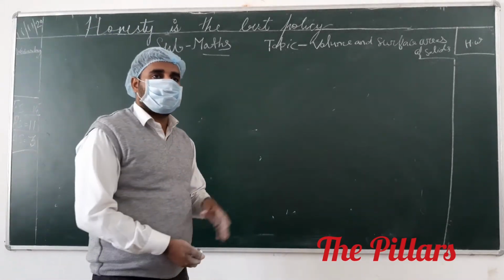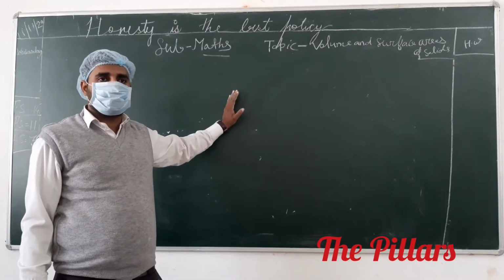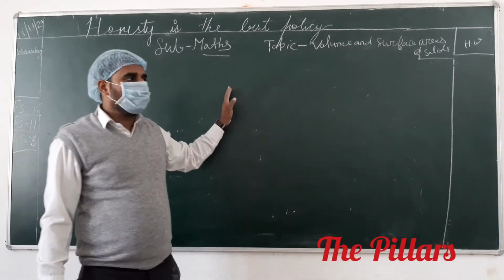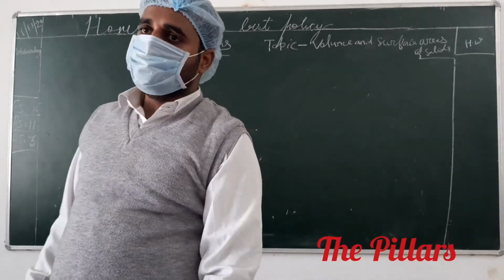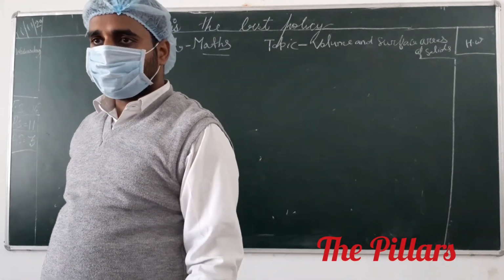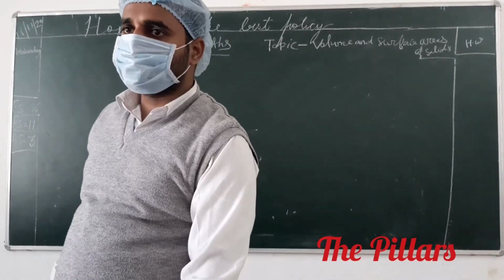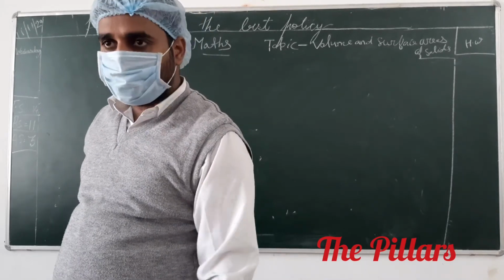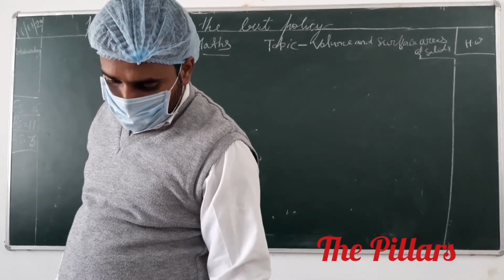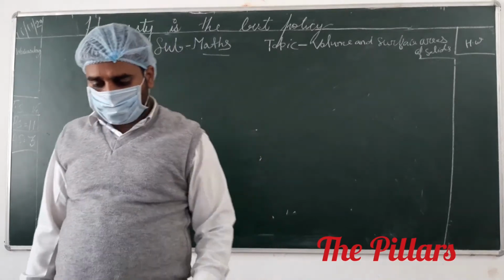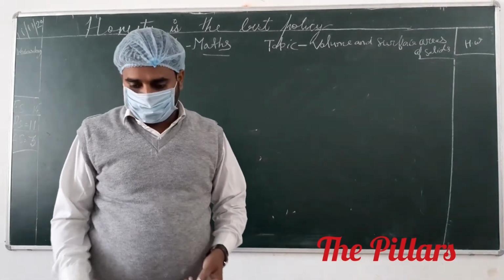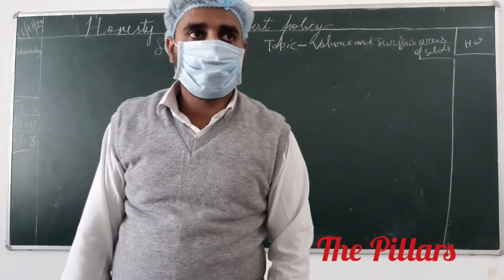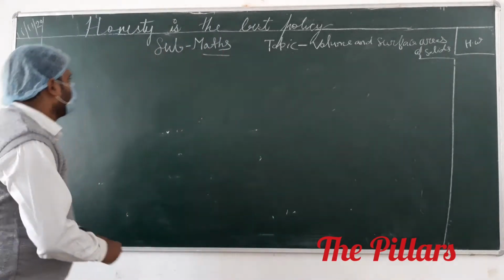Yesterday we discussed till question number 8, and in question number 8 we have to complete it. Anyone have any doubt in question number 8? No, sir. Now we have to solve the surface area and volume of the cylinder. Till question number 8 it is completed. Anyone have any doubt? No, sir. See that, we have to solve question number 9.